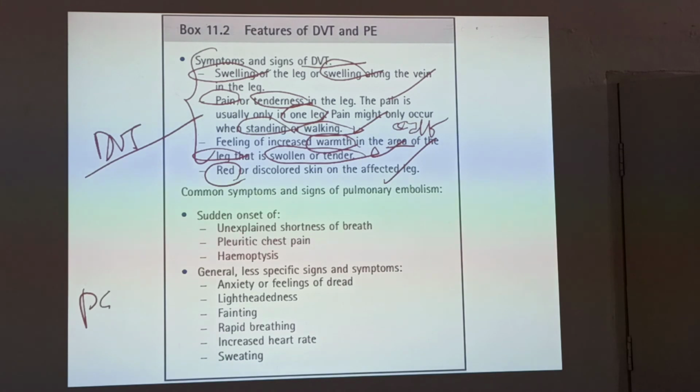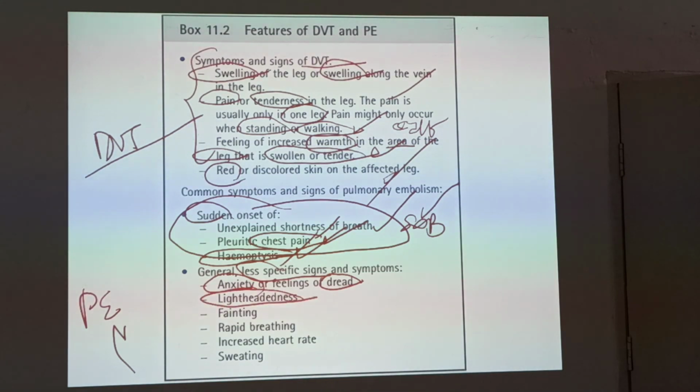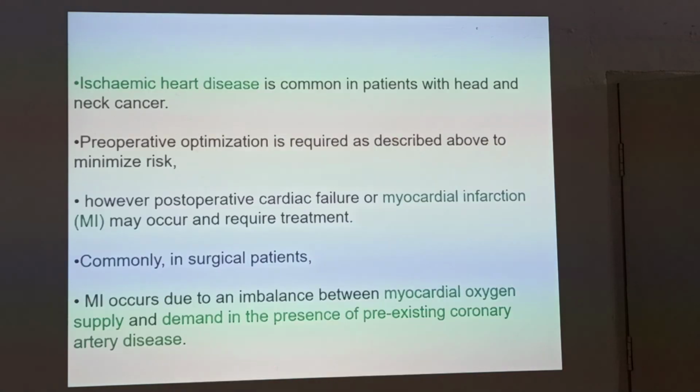And symptoms of pulmonary embolism. What are the symptoms of pulmonary embolism? As you could see, sudden unexplained shortness of breath. Shortness of breath is very important. Pleuritic chest pain is important. Hemoptysis is also important. These are all sudden symptoms that can come. So shortness of breath, chest pain and hemoptysis. And less specific symptoms like anxiety, dreadfulness, lightheadedness, fainting, rapid breathing, increased heart rate and sweating. These can be the symptoms present in DVT and pulmonary embolism.